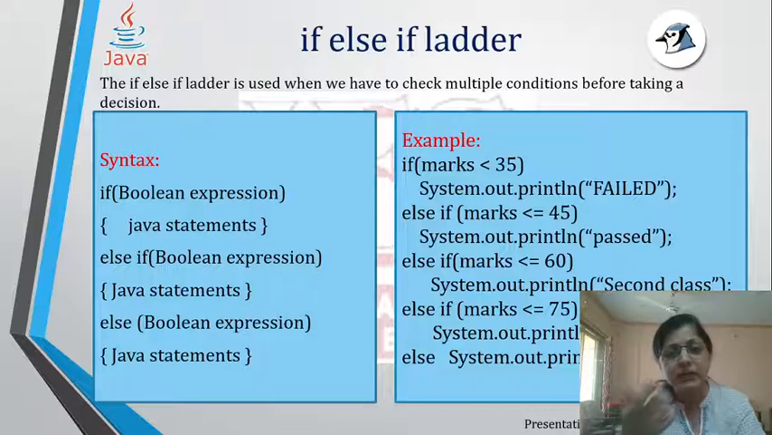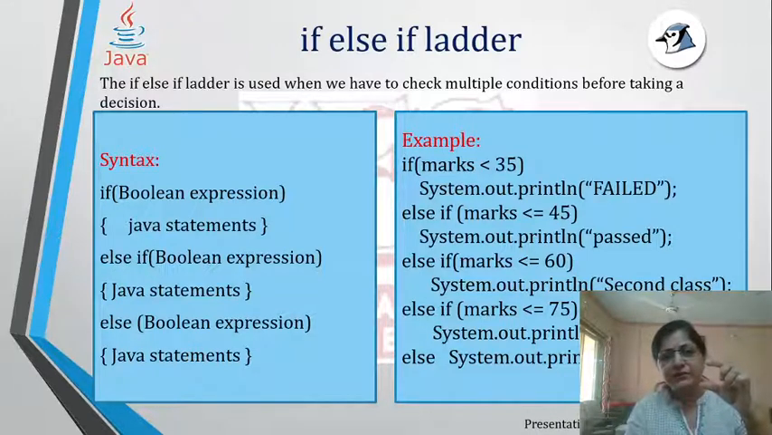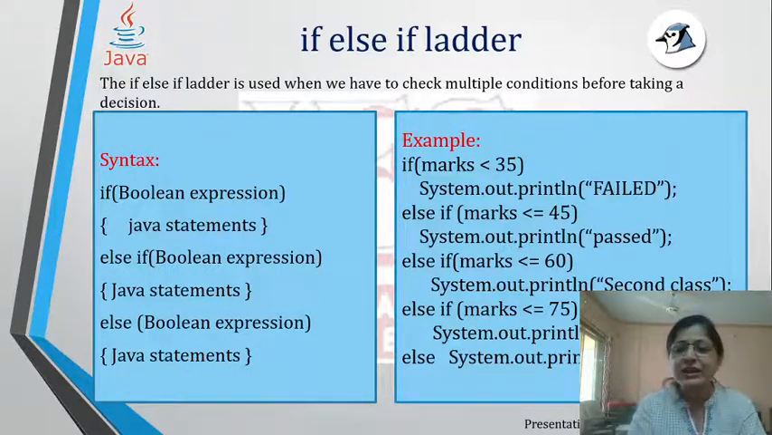If the boolean expression was evaluating to true, then it will do that block of steps and come out of the if. It will not look at the remaining conditions. It will not check the remaining conditions. So this is how the if else if ladder works. So let's take this example.